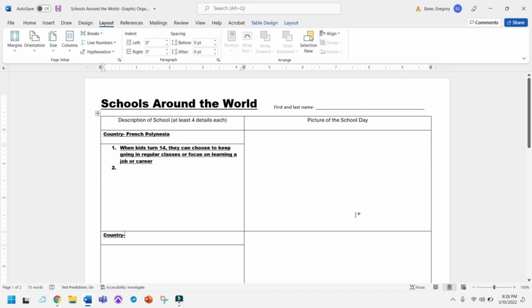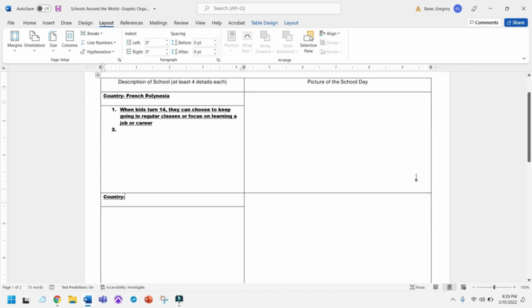It doesn't have to be one big picture. You can break this up into like 4 sections if you want to. You can have multiple pictures on here. That might actually be easier. But I need to be able to look at this picture and then look at just where it says French Polynesia, and just from the picture, come up with a few facts that are interesting about schools in that country. That's what I expect. I think you guys know what I expect with drawings. If you're really, really not sure, you can ask me.